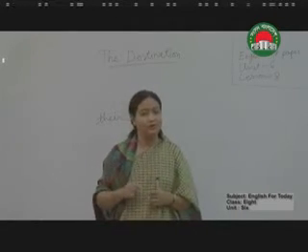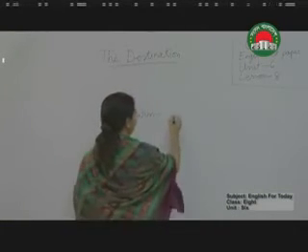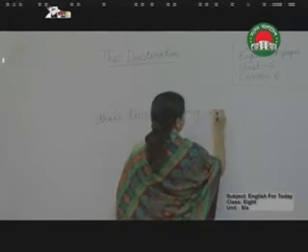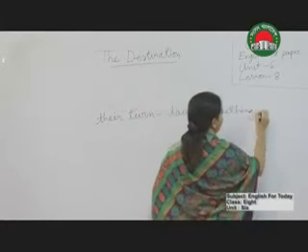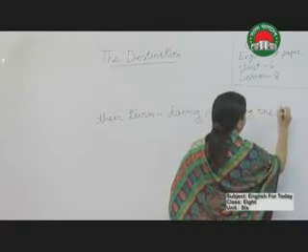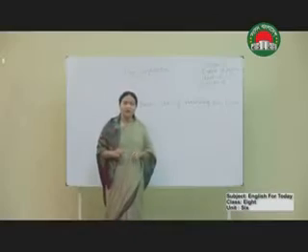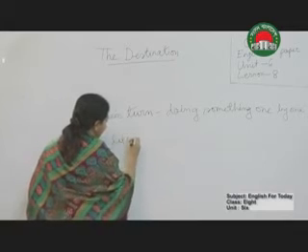Have you understood? Turn means doing something one by one.